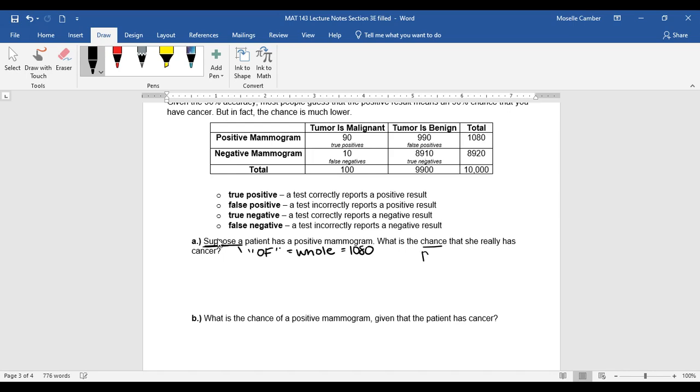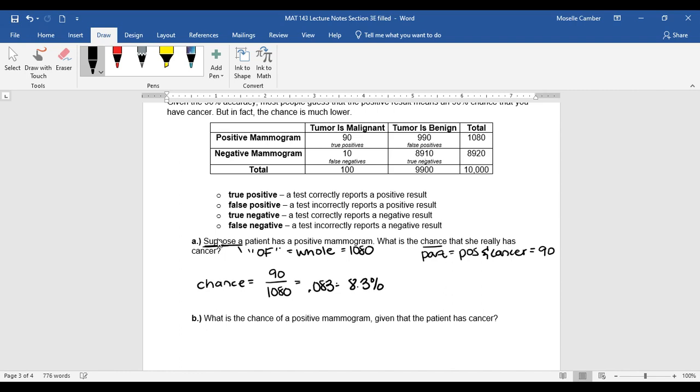So when asking for a chance, that is your part. So what's the chance that she really has cancer? So you have a positive test and you have cancer. So the number of people who are positive with cancer are these 90 here. So if we want the percent, that chance, we want the part, so how many of all of the ones that tested positive actually have cancer? So 90 over 1080, and that gives us 0.083 or 8.3%.